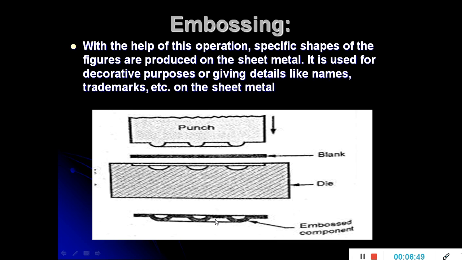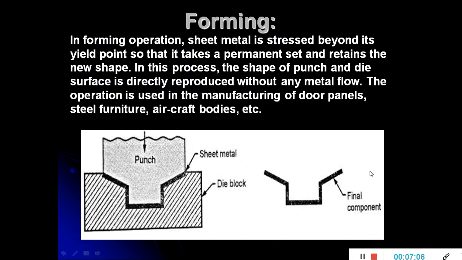So embossing is mainly used for decoration purposes, or sometimes it is used to give the naming or the trademark of a component. The trademark or naming of the component is done with the help of an embossing operation. Okay, this is known as an embossing operation.